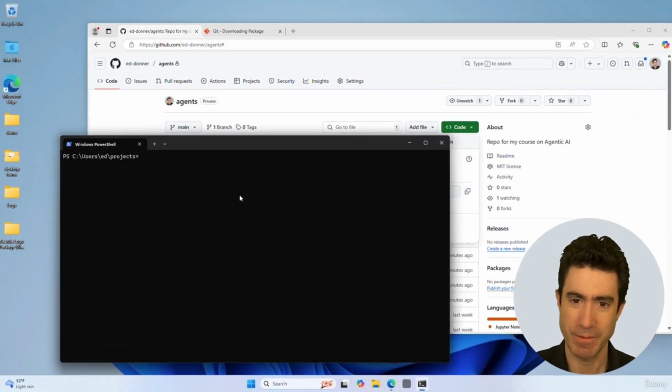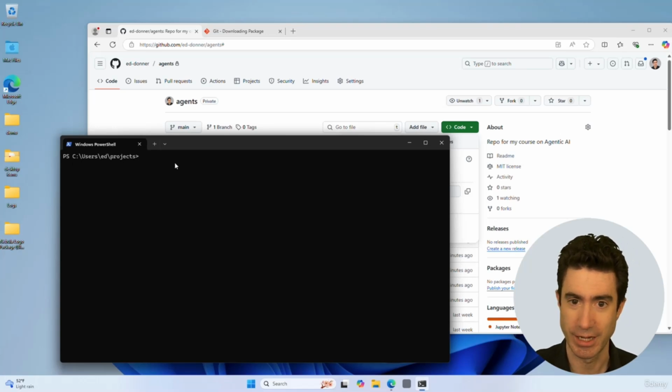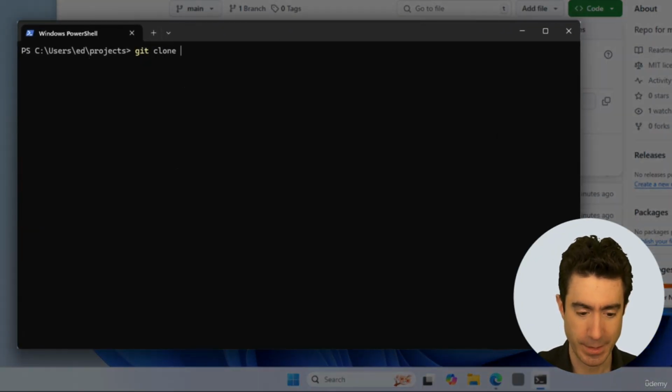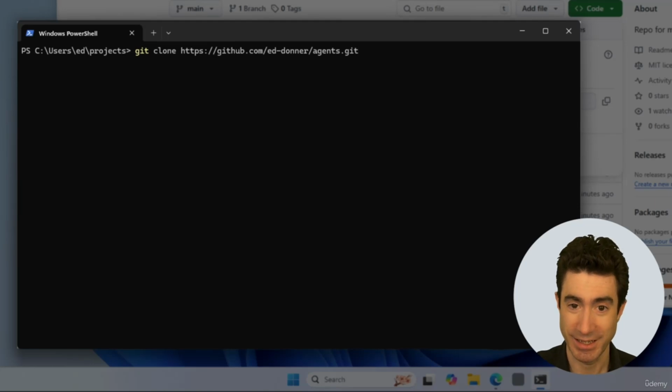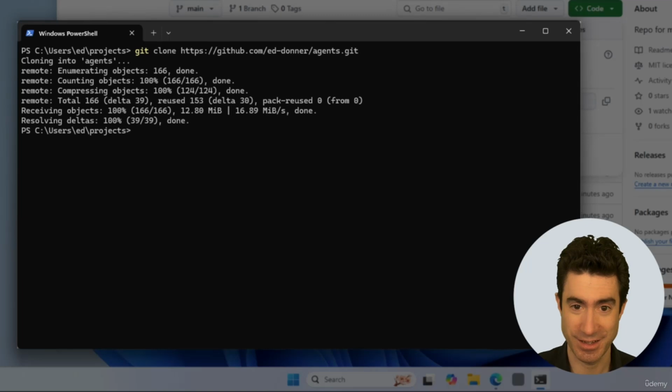And now you come here to the PowerShell. Again, I'm in my projects directory, so you're in your home directory, then your projects subdirectory. If your C drive is quite full, then you might want to do this on your D drive. Just make sure you're within a projects directory, a good place for it to be. And you simply type git clone, and then paste in there the web address of the GitHub repo. When we press enter, it runs, does its thing, and it's done.